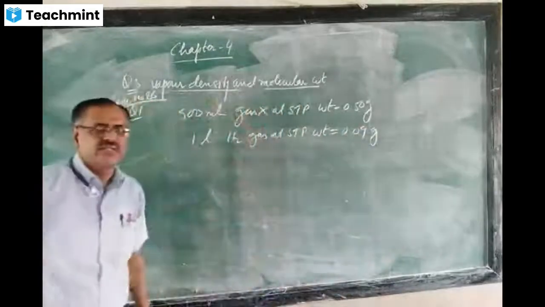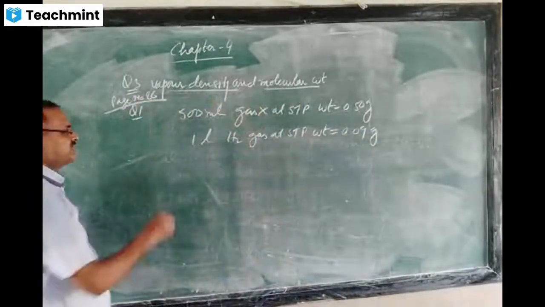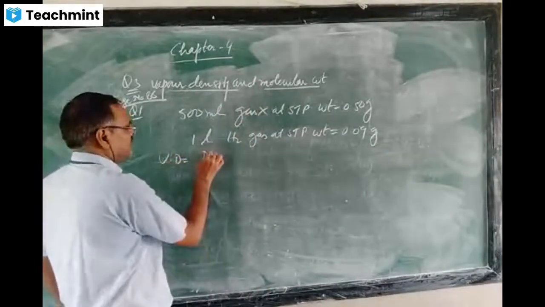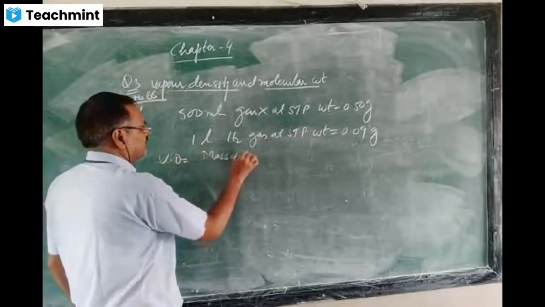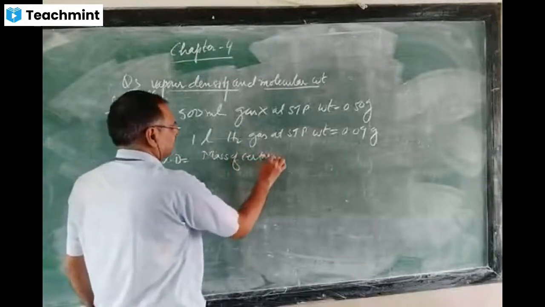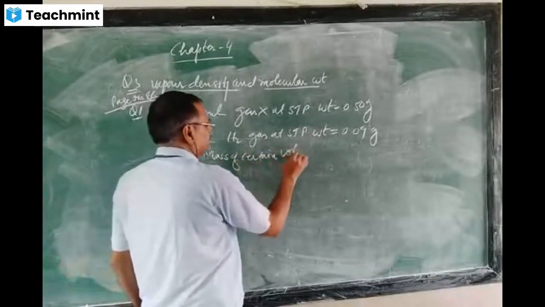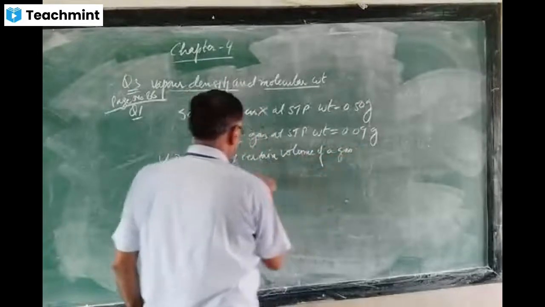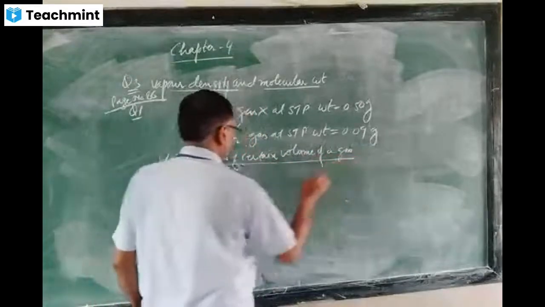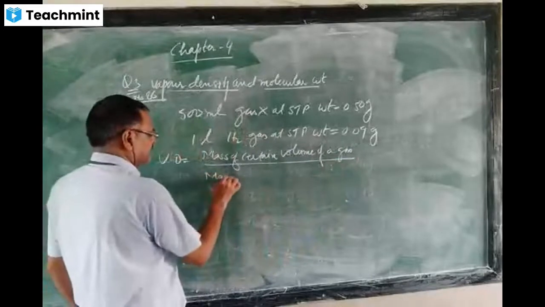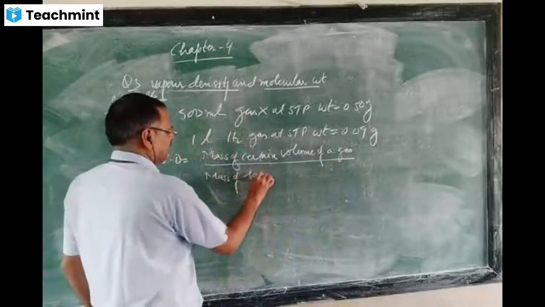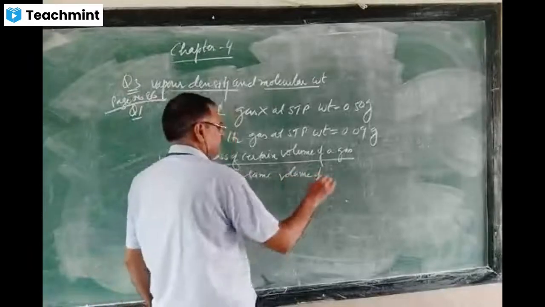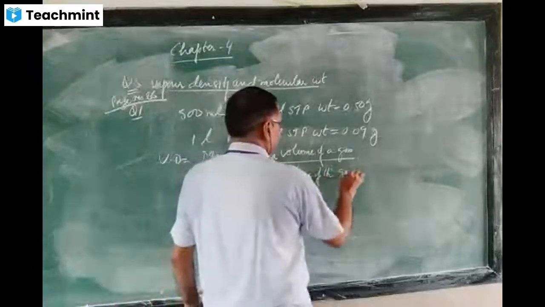In this, just see, the vapor density formula is applied. Vapor density is the ratio of the mass of a certain volume of a gas to the mass of the same volume of hydrogen gas.